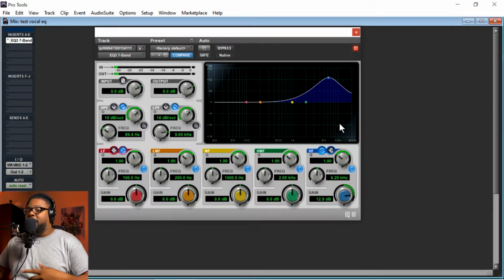Now that's pretty sharp. It may work out for you in whatever particular situation you want to utilize it for. Me, I'm not going to tell you as an engineer that I have to slap a bunch of rules on you and tell you what you can and can't do. I'm going to just tell you if it sounds good, then it's good. If it doesn't, then you need to either go back to the drawing board or you need to pull back some.